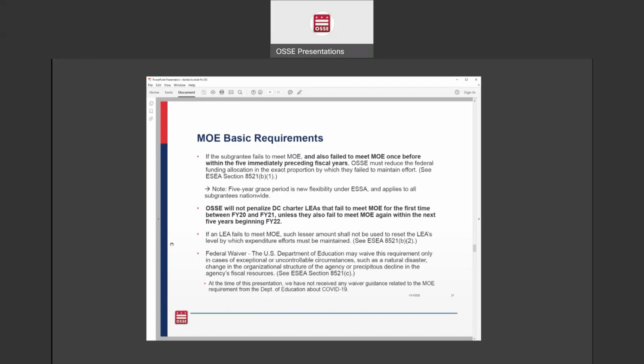And as I just said, there's also a federal waiver. The U.S. Department of Education may waive this requirement only in cases of exceptional or uncontrollable circumstances, such as natural disaster, change in the organizational structure of the agency, or precipitous decline in the agency's financial resources. At the time of this presentation, we have not received any waiver guidance related to the MOE requirement from the Department of Education about COVID-19. So again, we will work with you and your LEA if anything did happen with your MOE requirements to see if a waiver could be granted by the U.S. Department of Education.